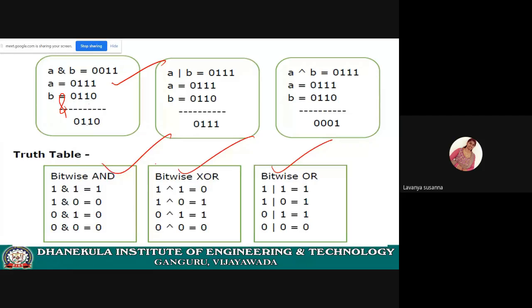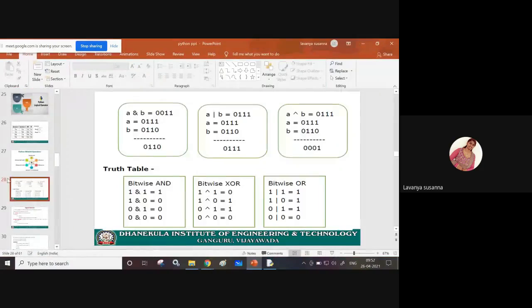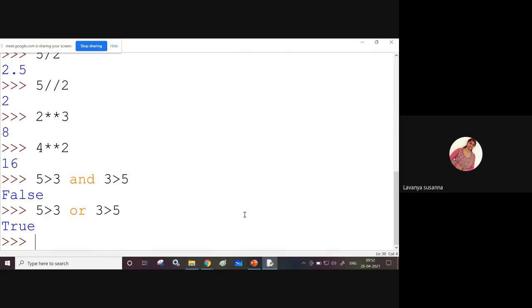Here you are performing some operations at bit level. Now I will show you this way. I will execute and I will show you. Let us find the binary equivalent of 5. You need to use the bin function.